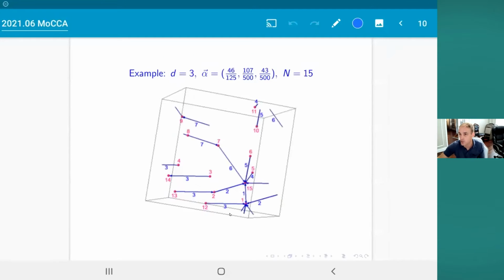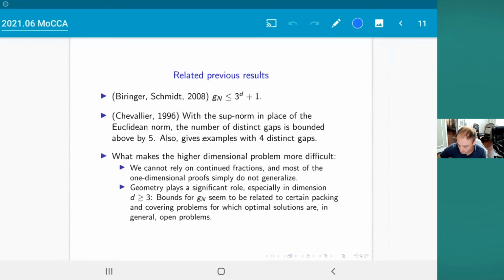Here's a 3-dimensional example. It's the same thing, but just in the 3-dimensional torus. I'm not going to explain all the details. If you look at the biggest number on a label that you see, you can see that in this example, you have an example in 3 dimensions where G_N, the number of distinct distances, is 7.